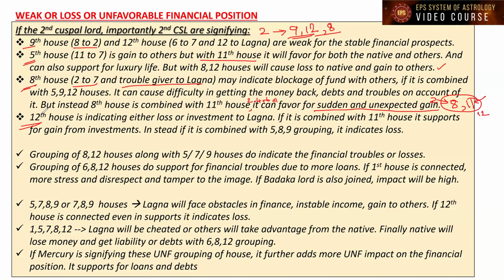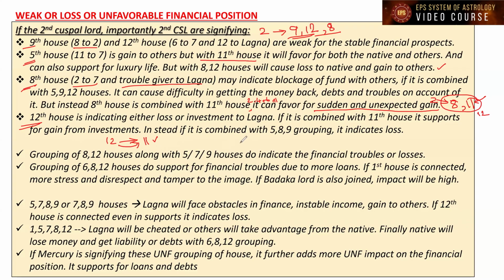Similarly, the 12th house. You see, the 5th, 8th, 9th, and 12th houses, in general, are not favorable to the second house. But individually, if they are present, they are not going to be unfavorable. That's what I was telling, for each house I am giving the explanation. The 12th house indicates either loss or investment to the Lagna. If it is combined with the 11th house, it supports gain from investments, because 12 is investment, right? Some expenditure. Then the 11th house means through that investment or expenditure, the Lagna gets satisfaction or profit. We can say that, right?